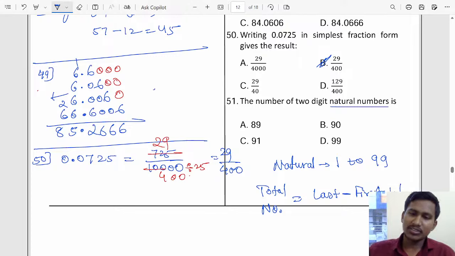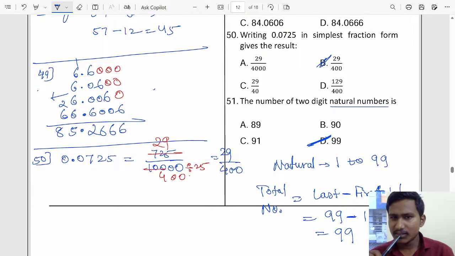Last minus first plus 1. So last is 99 minus first one is 1 plus 1. So 99 minus 1 is 98, 98 plus 1 is 99 only, right? So 99 will be the answer. Option D.